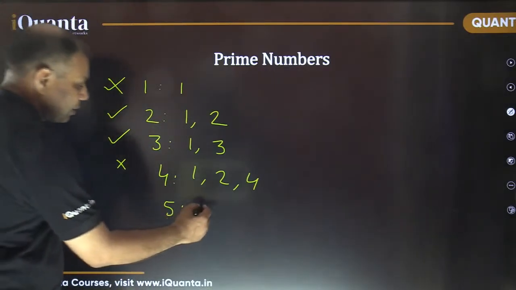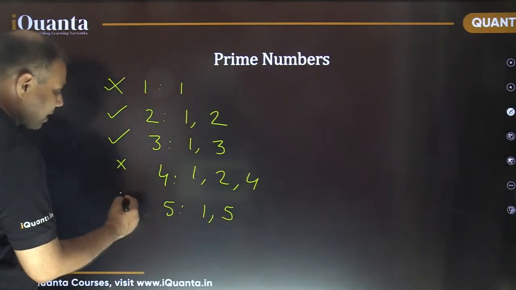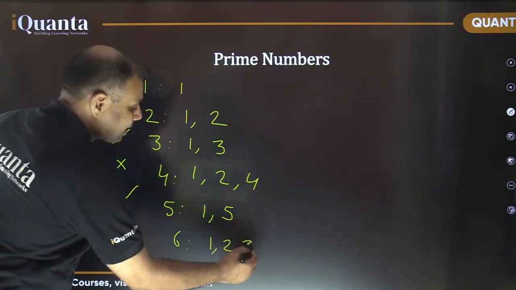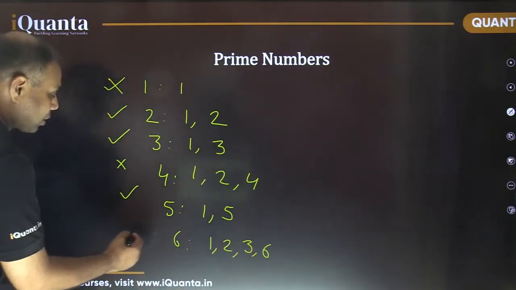So what about 5? It's 1 and 5 only. So this is also a prime number. 6, it is divisible by 1 as well as 2 as well as 3 as well as 6. So this is not a prime number.